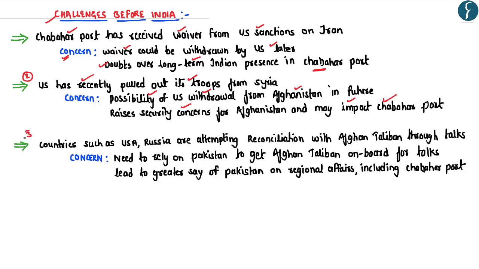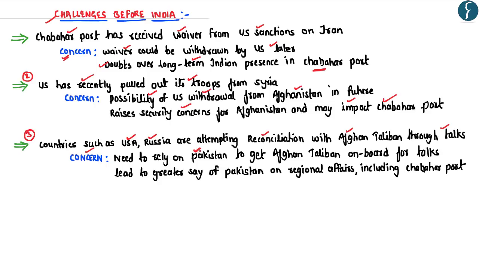The third concern raised in this particular article is that recently countries such as US and Russia are attempting reconciliation with the Afghan Taliban, wherein these countries are trying to engage in bilateral talks with the Afghan Taliban. And the concern raised by this particular article is that countries such as US and Russia need to rely on Pakistan because Pakistan can act as a facilitator of talks between the Afghan Taliban and these countries.